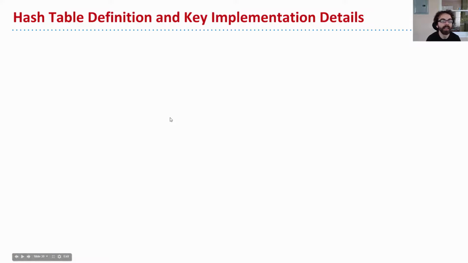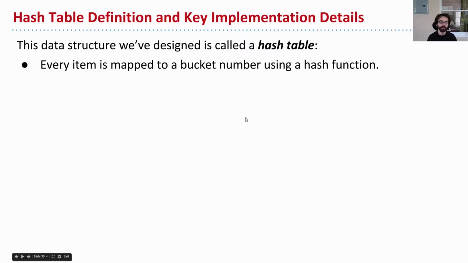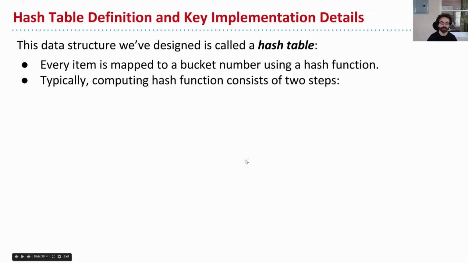So let's summarize the key details of this so-called hash table. Okay? So this data structure we've designed so far is called a hash table. What are its features? Well, every item you might try and put into a hash table is mapped to a bucket number using a hash function. What's the hash function? Well, it's a two-step process. Okay?